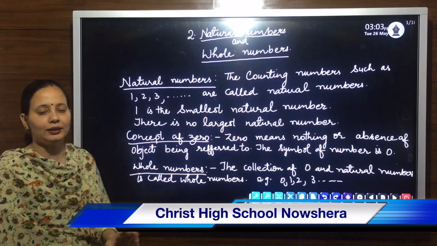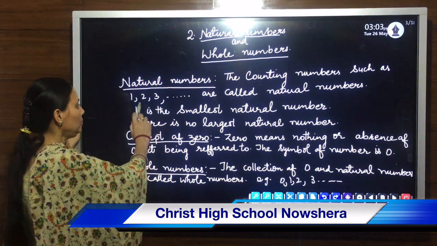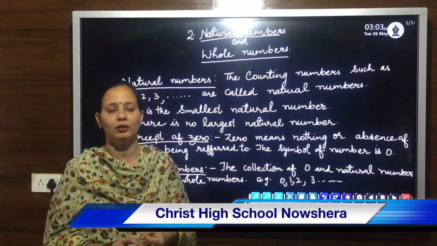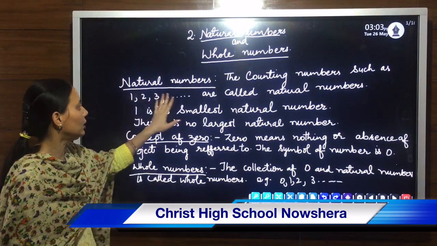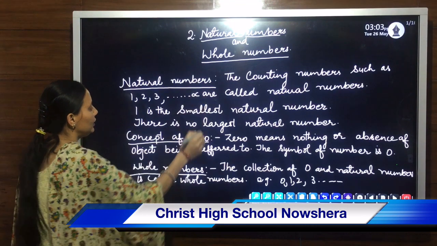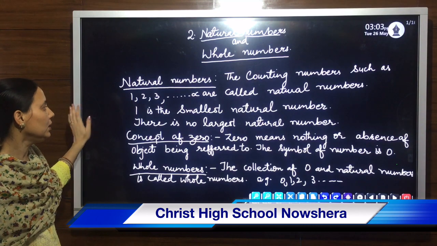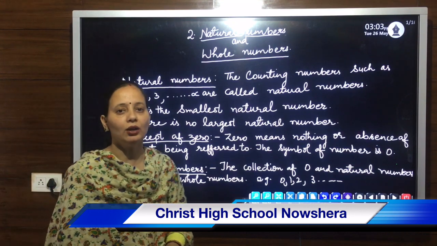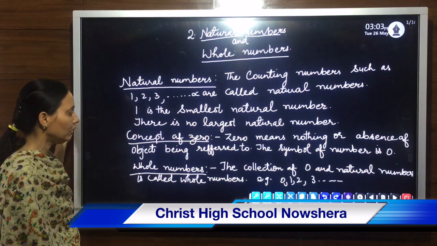1 is the smallest natural number. Our smallest natural number is 1. And you can see 1, 2, 3 and this counting goes on. No one knows what is the end of the counting, or what is the ending number. You cannot say what is the largest natural number, because 1, 2, 3, 4 goes on up to infinity. So we can say that 1 is the smallest natural number, but if you are asked to write down the largest natural number, there is no largest or biggest natural number.